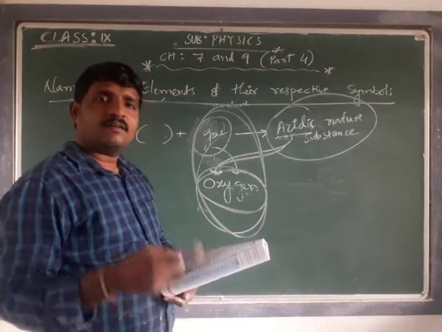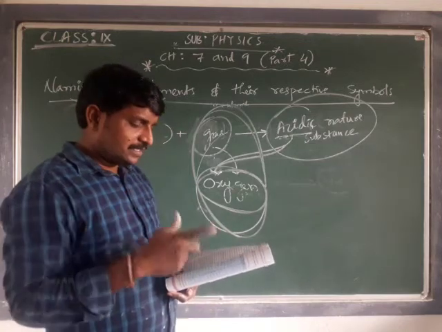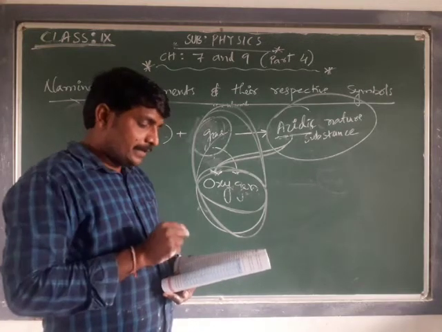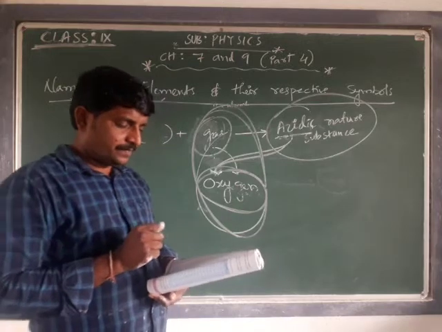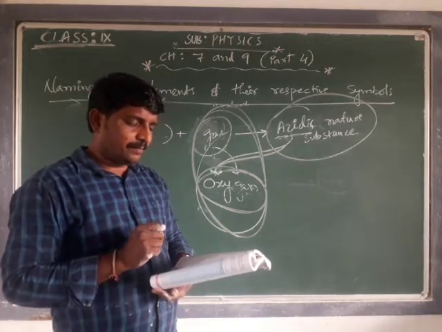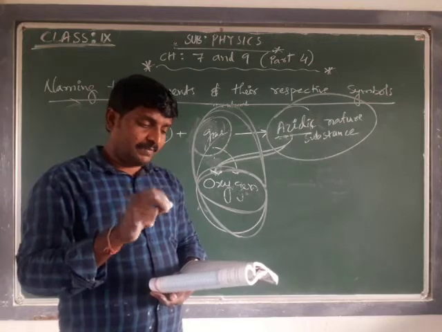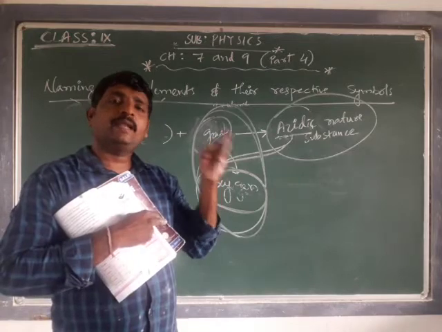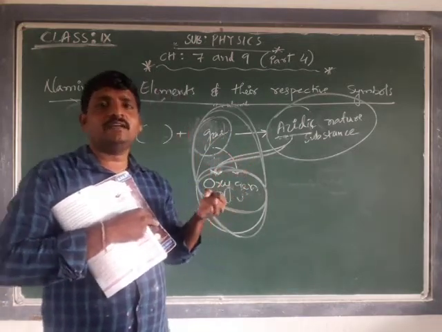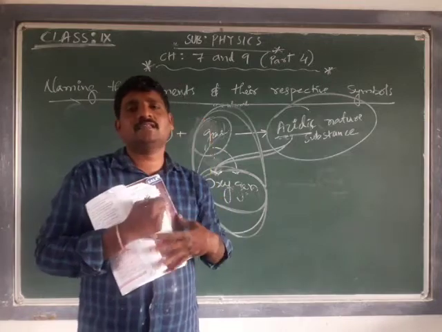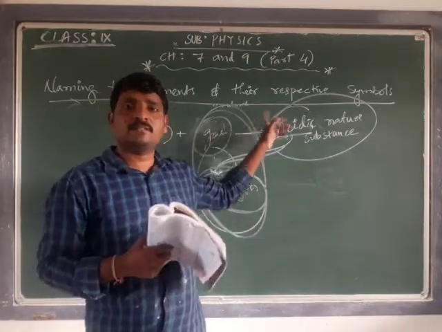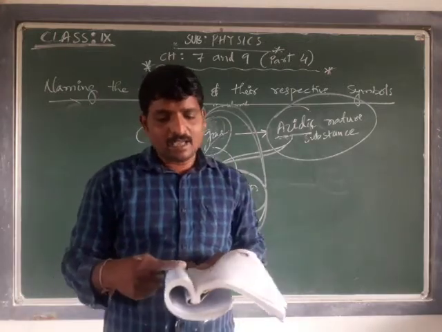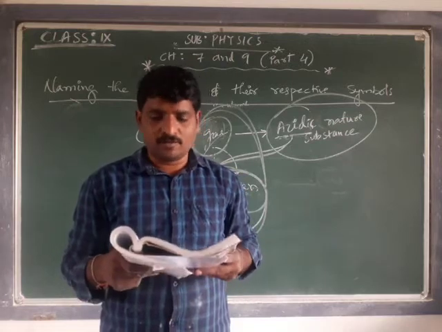Okay, the first one we have discussed is based on the properties. The second one: the place of discovery of the element can also play a role in its naming. Already we have discussed properties, place of discovery, where it has been discovered, and honoring the scientist. These are the three things that you have to keep in mind. Based on the properties, hydrogen got its name, and let's see how names came based on the place of discovery.